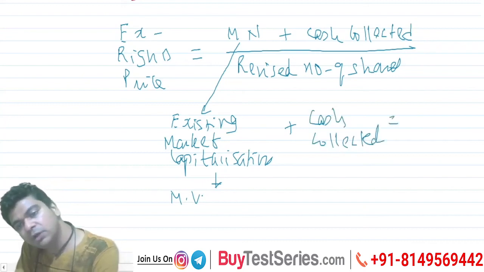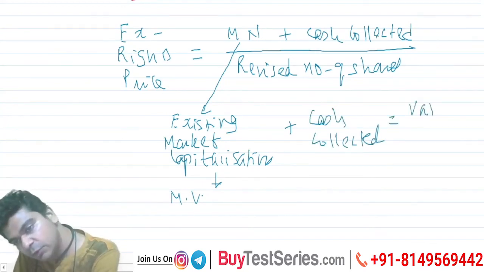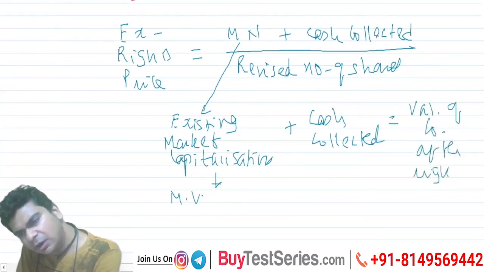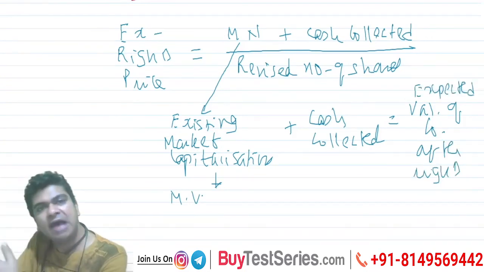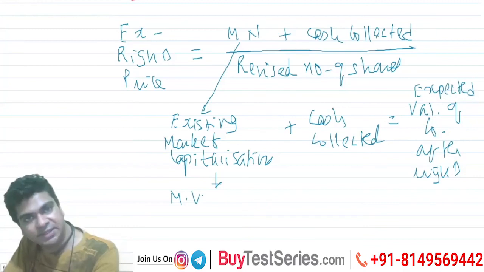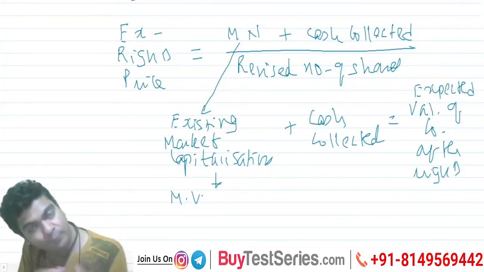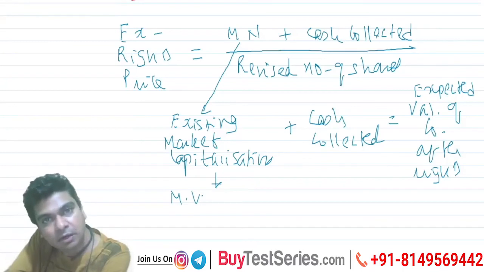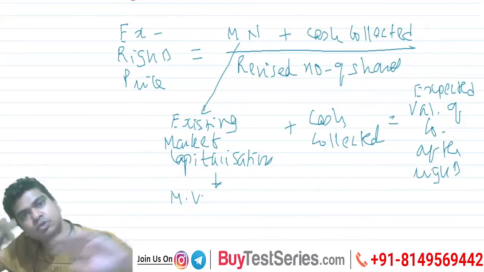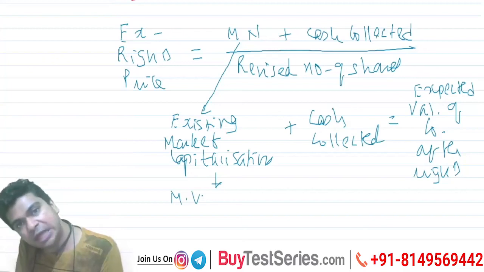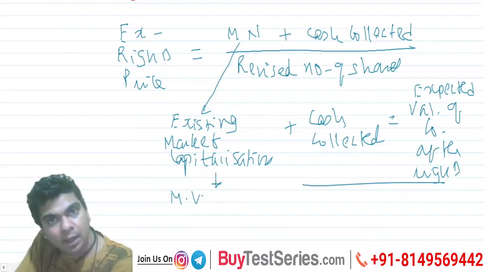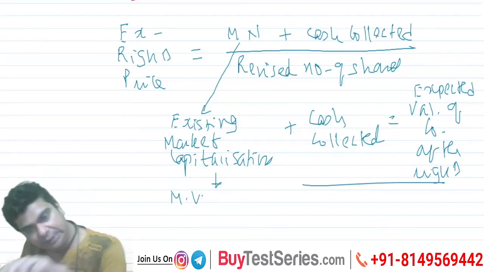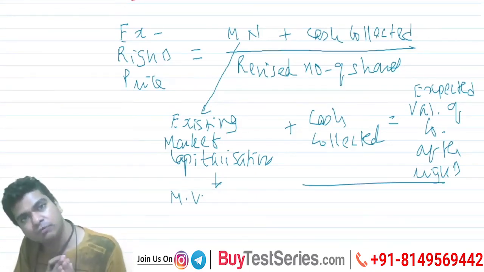You know what this total will do? This total will give you the value of the company after the rights. If you want to be even more elaborate, you can say this will be the expected value of the company after the rights, isn't it? So existing market value plus expected rise in the market value because of the cash collected. This will give me that after the rights issue, what shall be the total market value. That total market value I'm dividing by the number of shares after the rights. That's what I'm calling the revised number of shares.